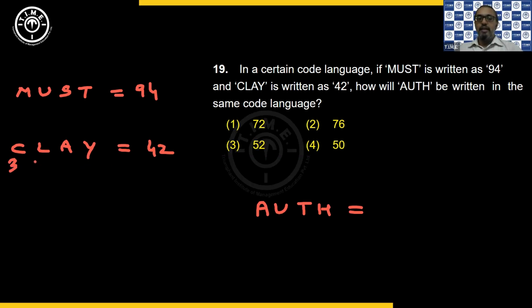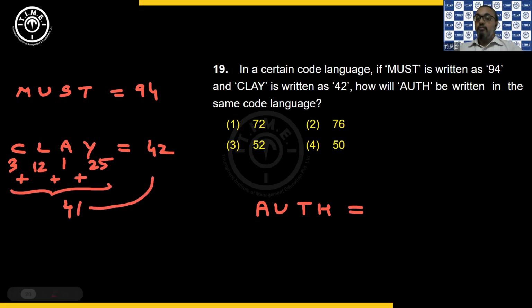We have 3, then L is 12, A is 1, Y is 25. Okay, so let's take the summation. If I add them, 3 plus 12, 15, plus 1, 16, 16 plus 25, you are going to get 41. But here you have a 42. So maybe it is +1. Let us check. Now, if I take the above one, we have M is 13, U is 21, S is 19, T is 20.